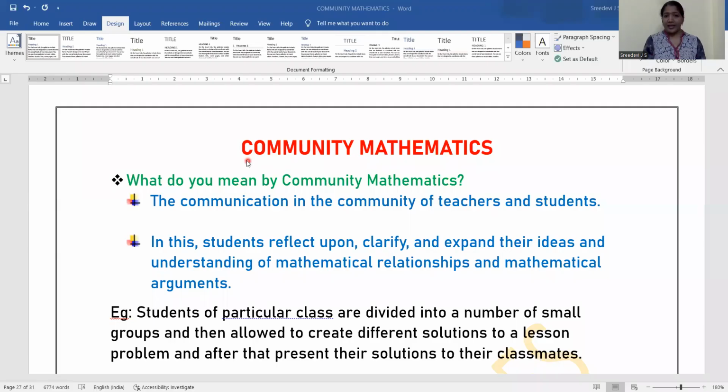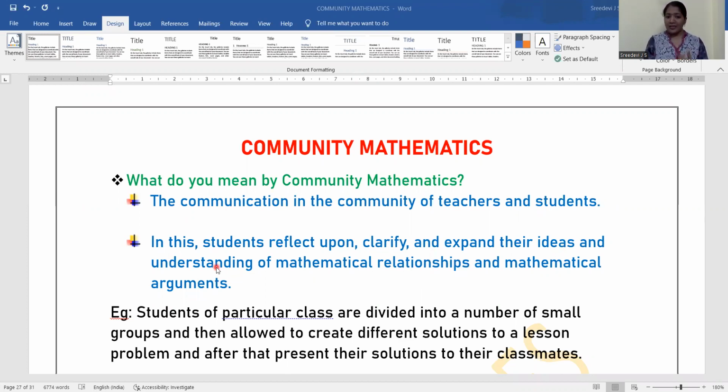Okay, let's see community mathematics. What do you mean by community mathematics, everybody? Actually, it is the communication in the community of teachers and students. It is a communication, right? So that it has to be done with the teachers and the students in every mathematics class. In this, students reflect upon clarity and expand their ideas and understanding of mathematical relationships and mathematical arguments.